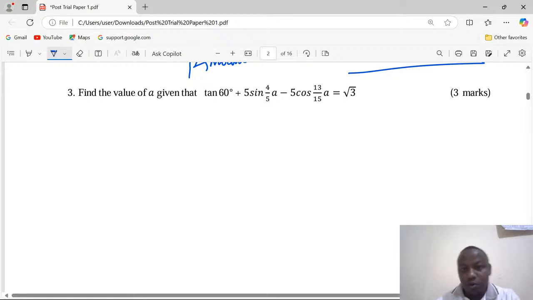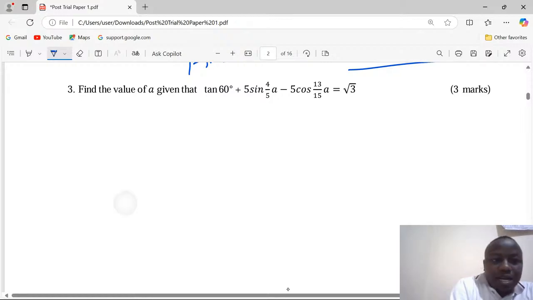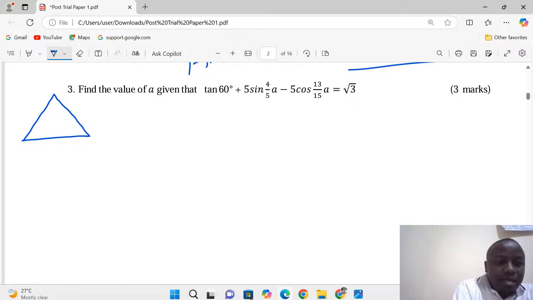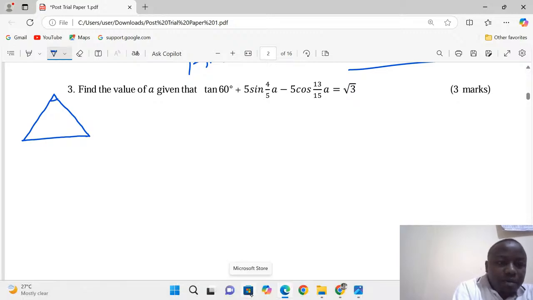That being so, it means we can use the equilateral triangle of 2 units. I'm just making it simpler. Equilateral triangle of 60, 60, 60, and there are 2 units all over. So that when we subdivide this triangle, we're going to have 1 unit and 30 degrees here.